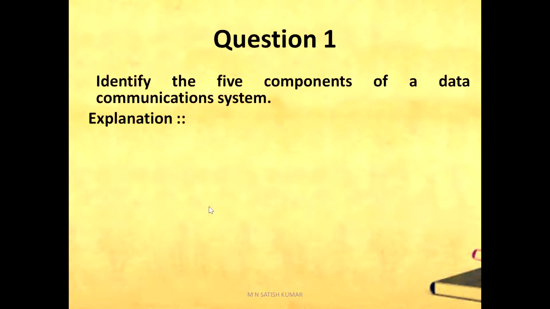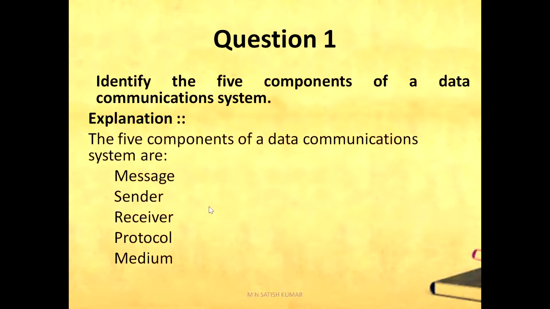Question 1. Identify the 5 components of a data communication system. To communicate in a data communication system, you definitely need some components. Those components are message, sender, receiver, protocol and medium. By using these components, devices communicate from device to device.